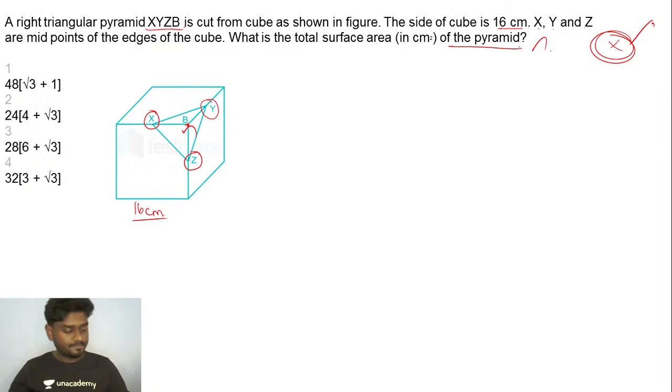That's really vital. What you're doing here, you have a cube whose side is 16 centimeter, and from one point, this point exactly, you're trying to cut out a pyramid X, Y, Z, B, and they've clearly said these 3 points X, Y, Z are the midpoints of the cube. Clear? So you are asked to find the total surface area of the pyramid. Yeah, just go for it.